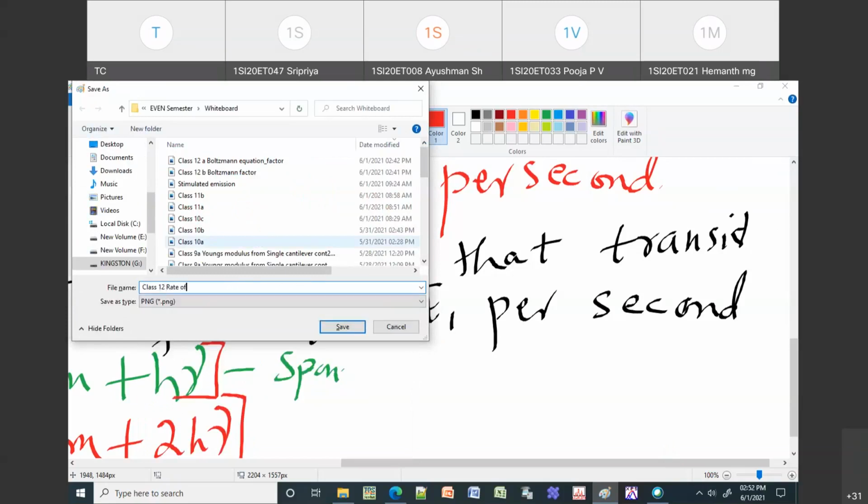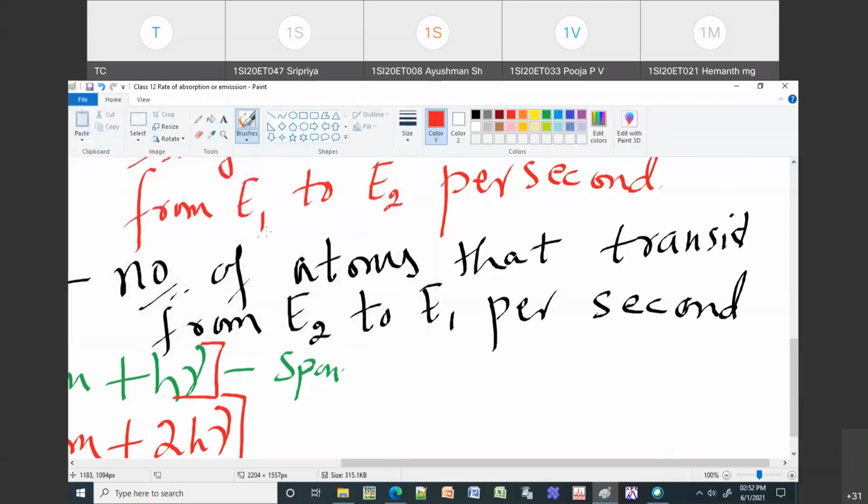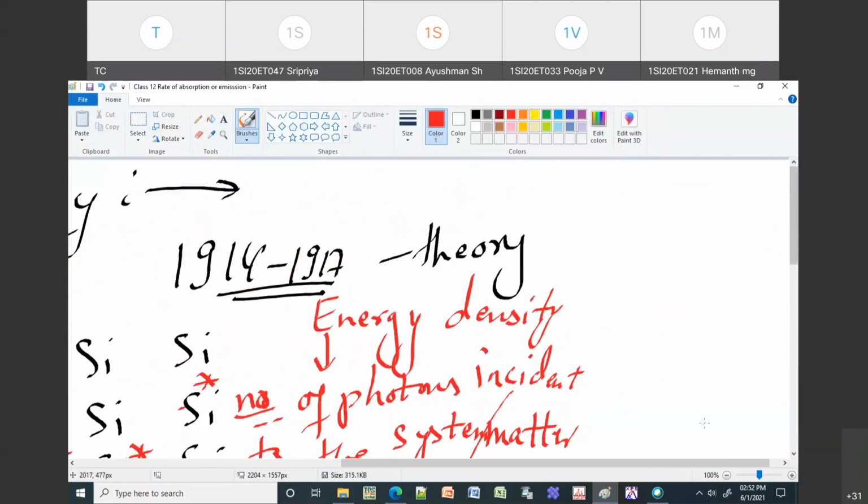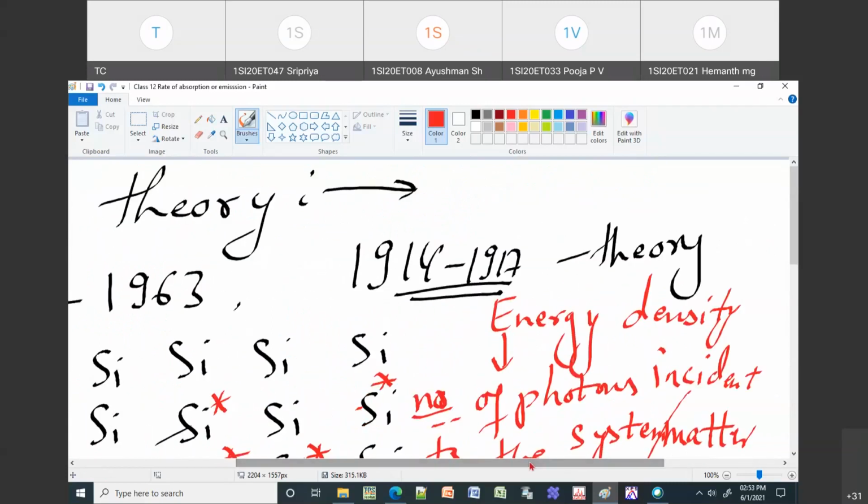So this is your rate of absorption or emission. Okay, so is it clear up to this? Is it clear up to this? Rate of absorption and rate of emission. You should tell. If it is clear, then I will continue with the next topic, or I will explain it again.